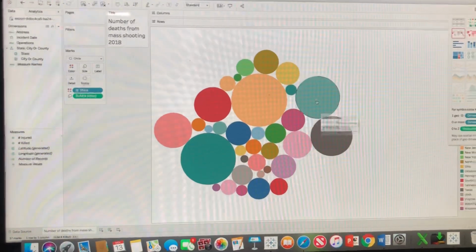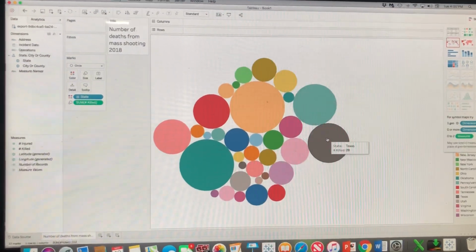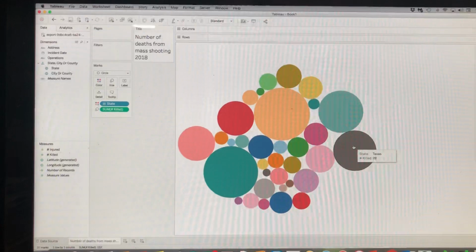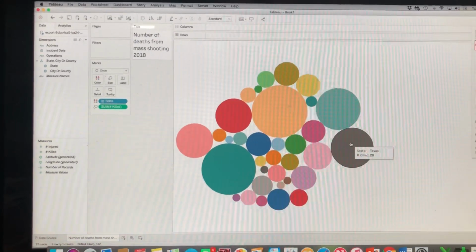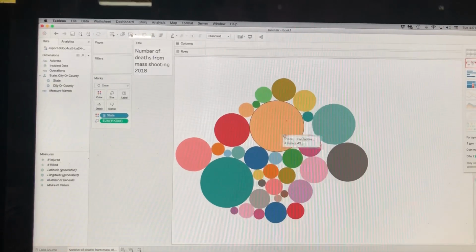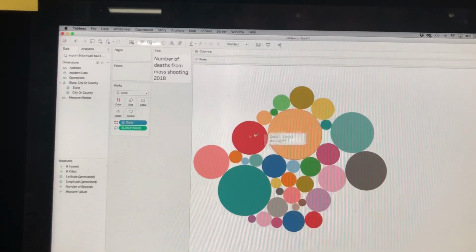Florida has 46. Then we have Pennsylvania with 31, Texas 28. Imagine, Texas is the biggest state in the country. And guess what? They don't have as many deaths. California has more, right?